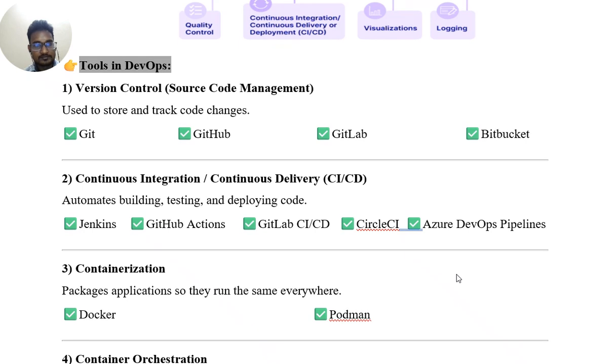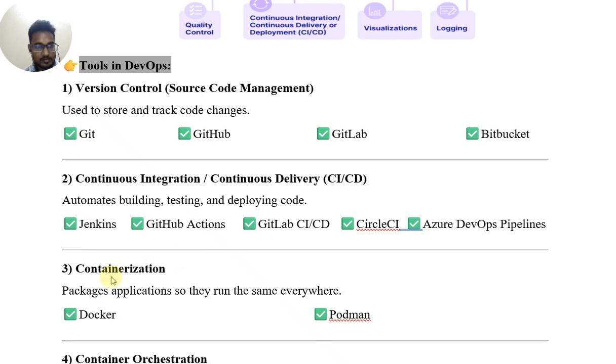Tools in DevOps. Version control, also known as source code management, is used to store and track code changes. Tools used are GitHub, GitLab, and Bitbucket. Continuous integration and continuous delivery, CI/CD, automates building, testing, and deploying code. Tools used are Jenkins, GitHub Actions, GitLab CI/CD, CircleCI, Azure DevOps pipelines.